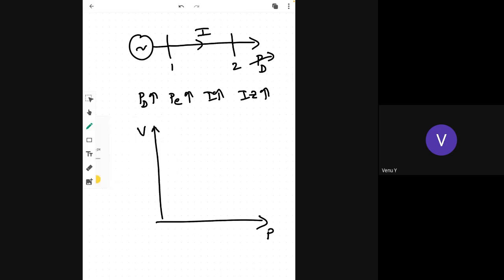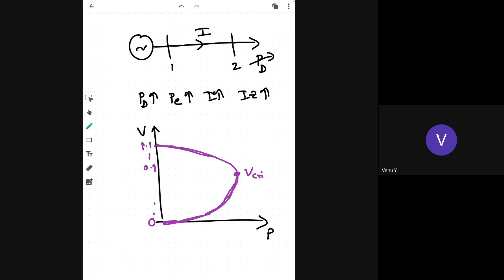When you draw the PV curve, it will be like this. So here the nose point is there, critical point, V critical. This drop increases with the increase in demand. In general, say 1.1, 1.9, and so on. This is 0. The collapse point is at 0. Voltage is 0.